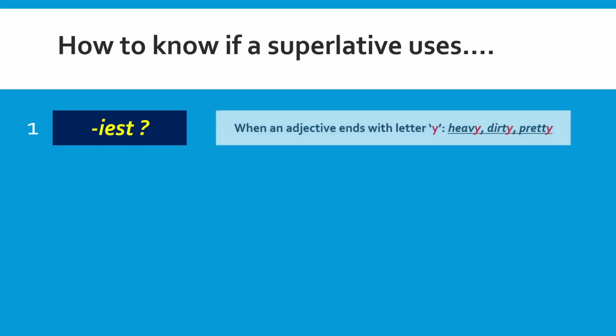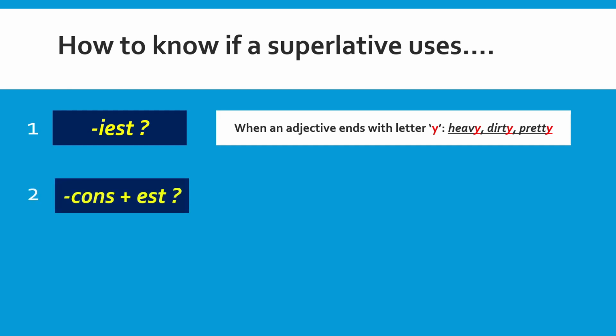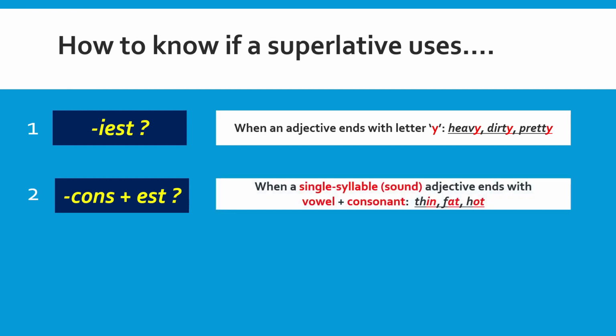It's very easy. When an adjective ends with the letter Y, for example heavy, dirty, and pretty, then we need to change to IEST when it's in the superlative form. How about consonant with EST? For example, when a single syllable or single sound adjective ends with a vowel and a consonant, for example thin, fat, and hot, then we will need to put another additional consonant together with EST when we change it into the superlative form.